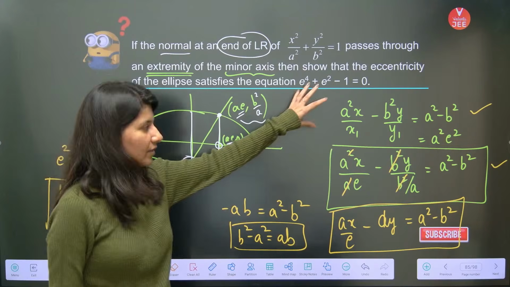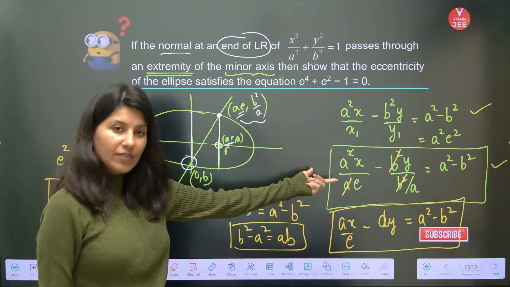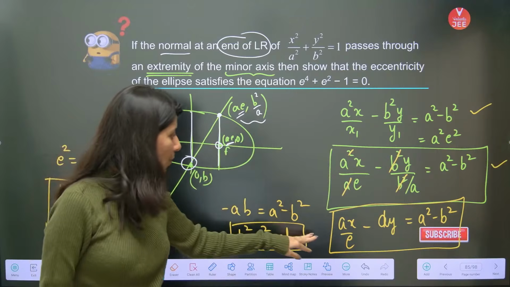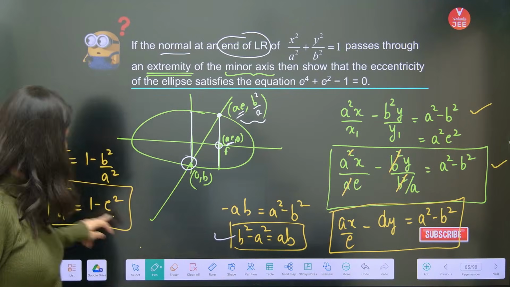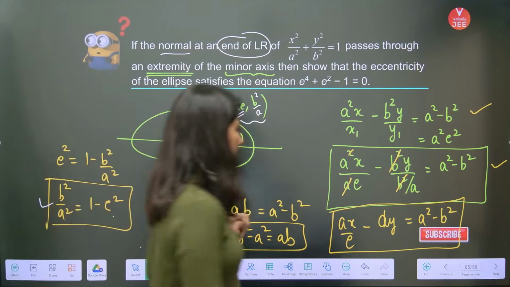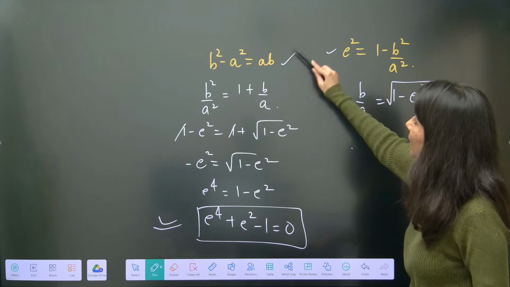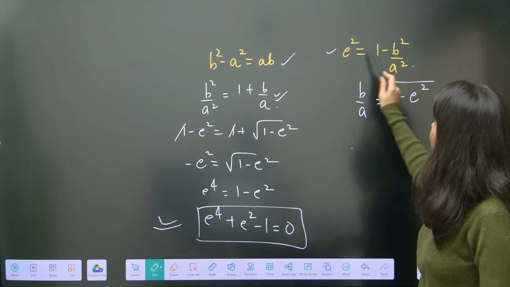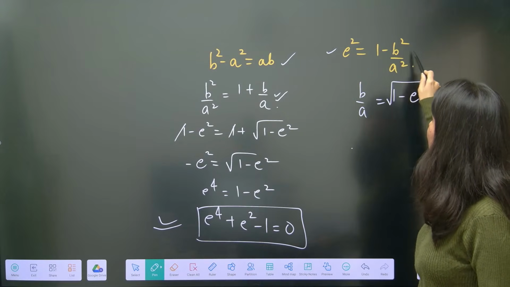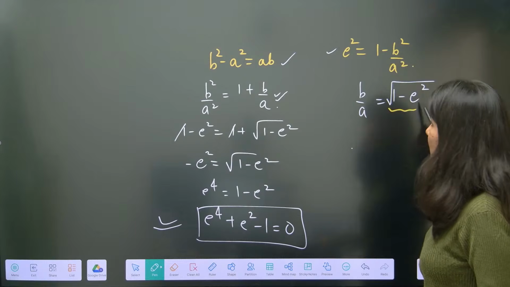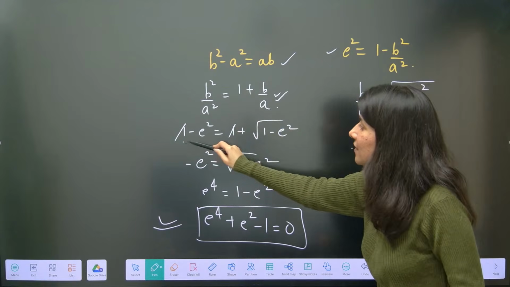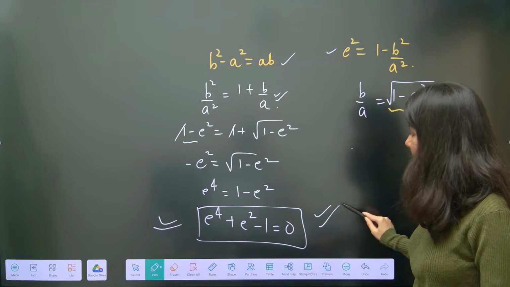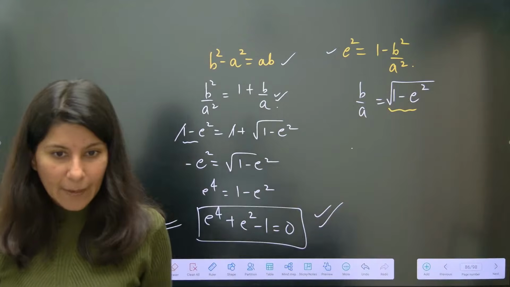Okay, so this is the equation of normal. Then we have to write x1 comma y1 as these two points satisfied 0 comma b. The moment you satisfy 0 comma b, you will get this. This is your formula of eccentricity. Now the moment you get two things right here, you just divide by a square so that you will get this. Now understand. b by a, find out the value of b by a from here. It is going to be square root of 1 minus e square. Now put b square by a square is 1 minus e square from here. b by a is root of 1 minus e square. Now you will get this answer and this is how you prove it. Okay? Clear?